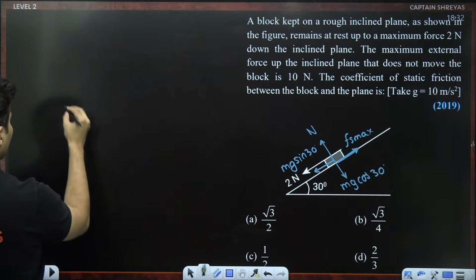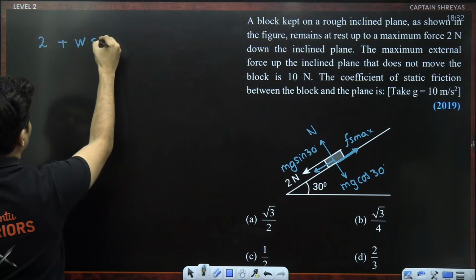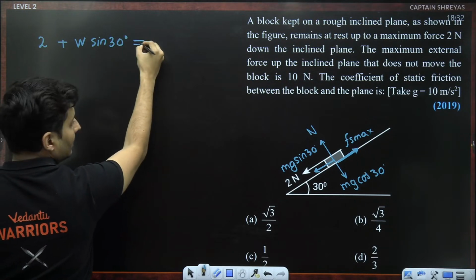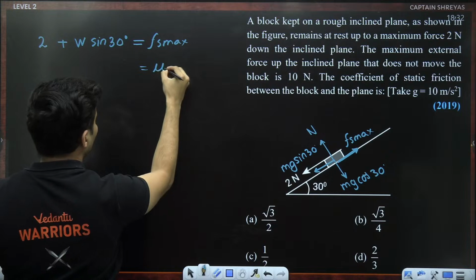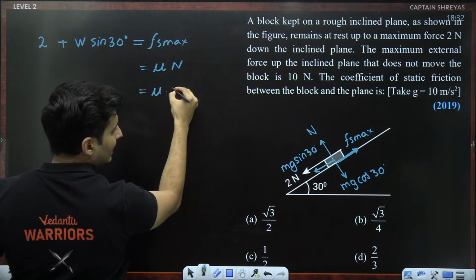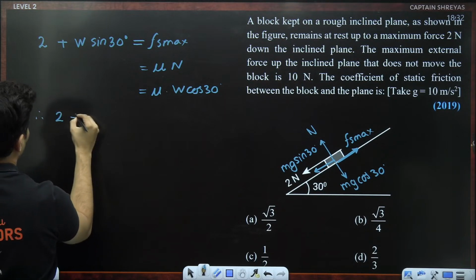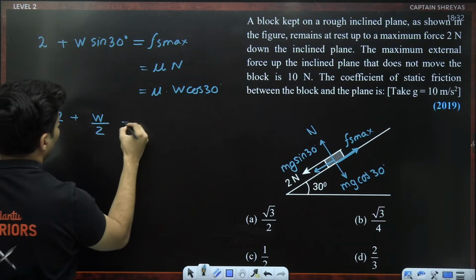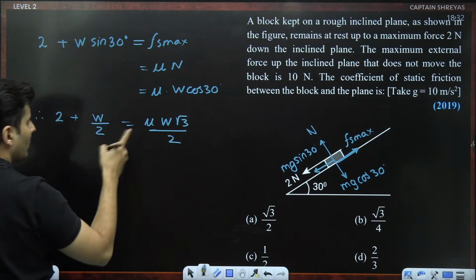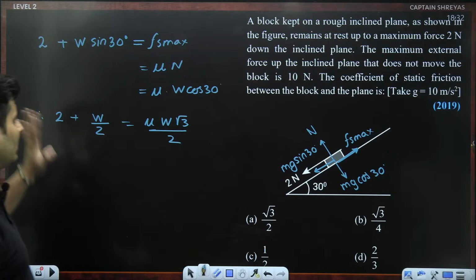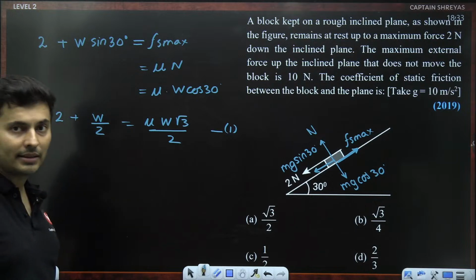So in this scenario, I'll just say 2 plus weight sin 30 is equal to Fs max, and Fs max is mu into N, where N is weight cos 30. Substituting the values, 2 plus sin 30, which is 1 by 2, is mu into W into root 3 divided by 2. That is what I get from here. This I will just call equation number 1. I'll see what to do with it later on. For now, I'll just keep it like this.